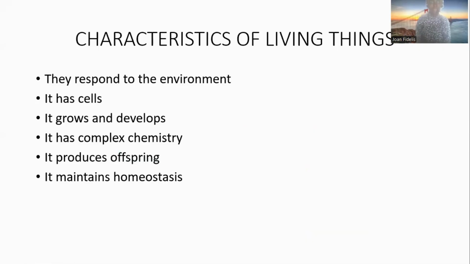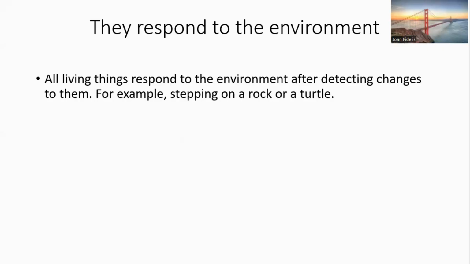Okay, so we have learned that for something to be a living thing, that means it's alive. So we need to learn the characteristics. So living things respond to the environment. They have cells, they grow and develop. They have complex chemistry. They produce offspring and they maintain homeostasis. So we're going to be looking at each of these characteristics one by one so that we can better understand.